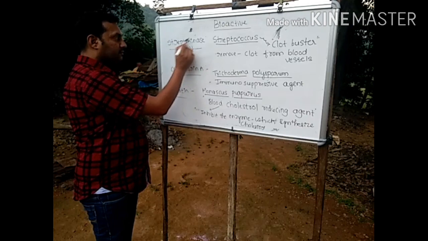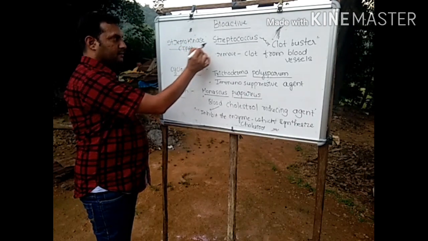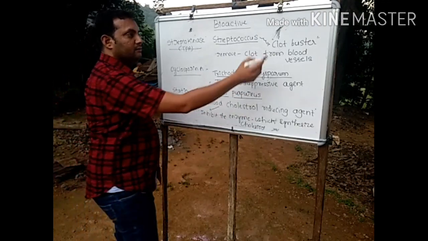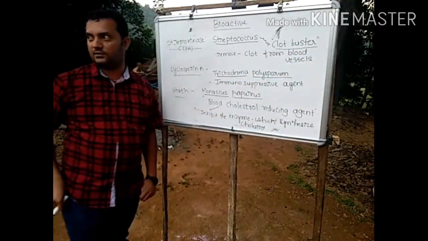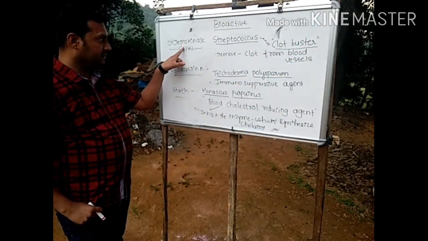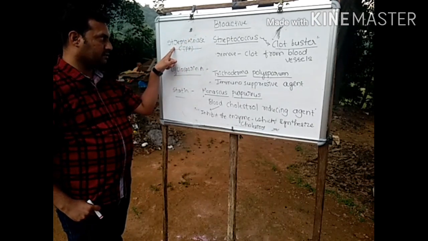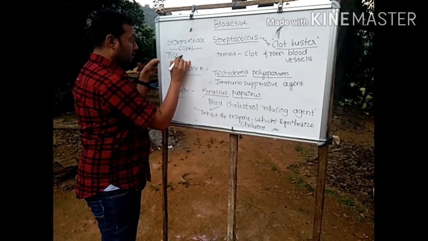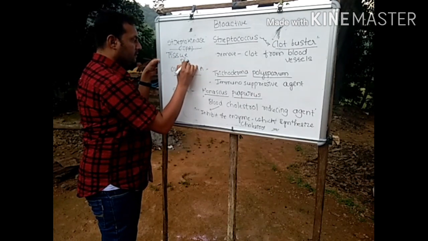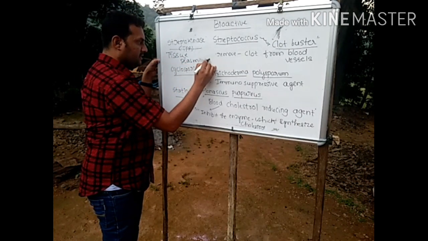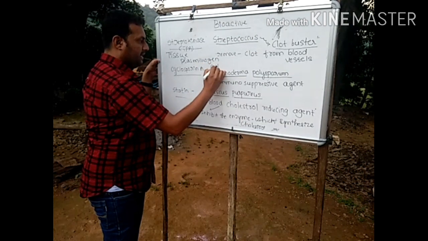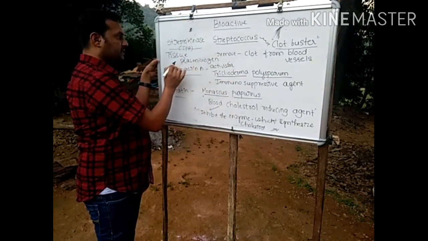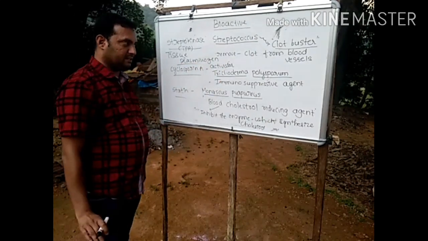It is the name of the enzyme streptokinase produced by using Streptococcus that will be used as clot buster. Here, name of the bioactive molecule: streptokinase. Otherwise, it also can be called by the name tissue plasminogen activator. Either you can call this streptokinase or tissue plasminogen activator.